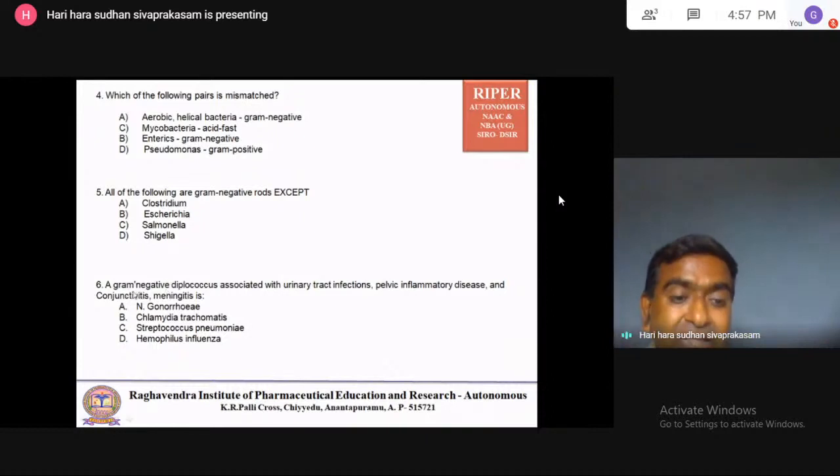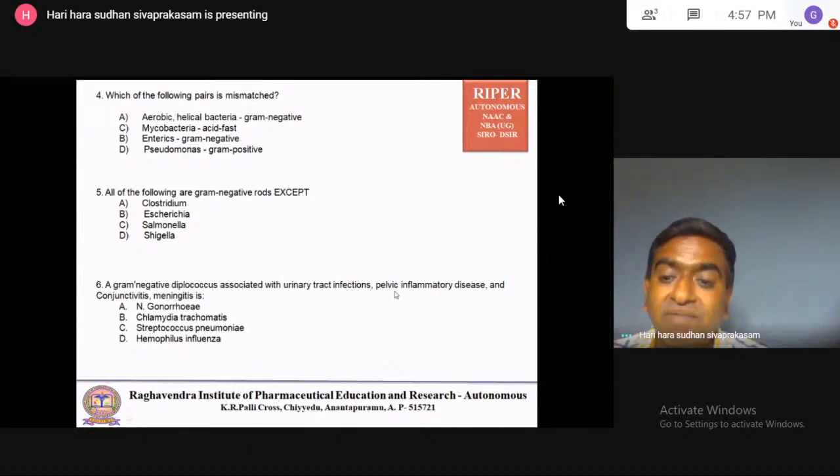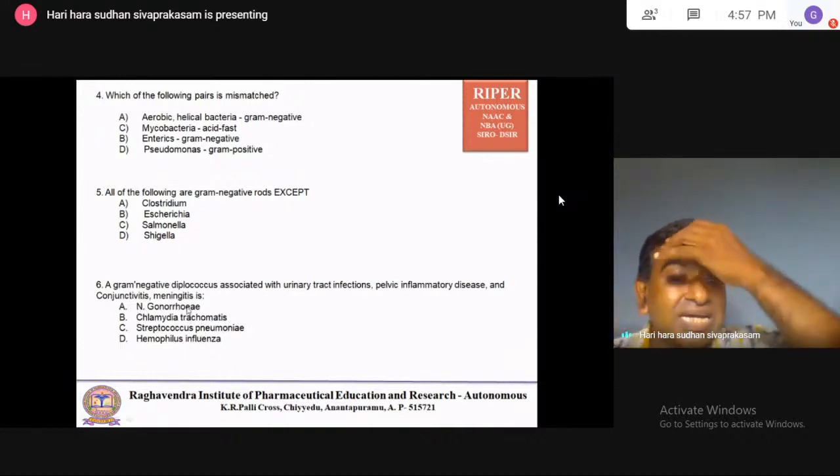Then here, which disease in gram negative diplococcus is associated with urinary tract infection, pelvic inflammatory disease, conjunctivitis, meningitis? Gram negative diplococci: Neisseria gonorrhoeae. Streptococcus, Haemophilus, Chlamydia are listed as gram positive, while Neisseria gonorrhoeae is gram negative.